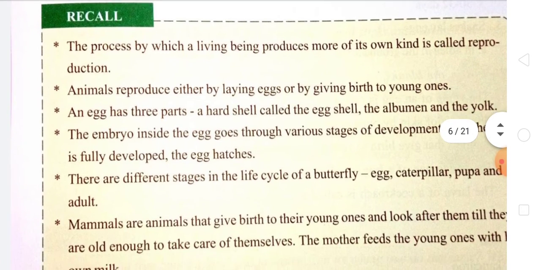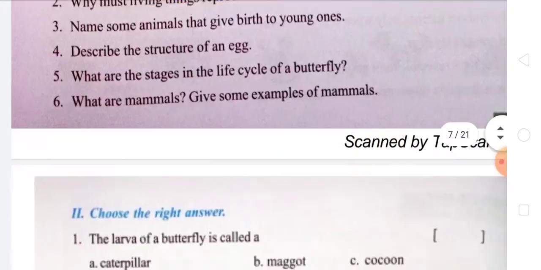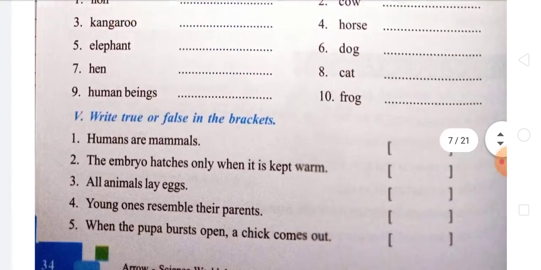Now we recall the whole part. Here you can recall on your own, do the exercise and check your progress.